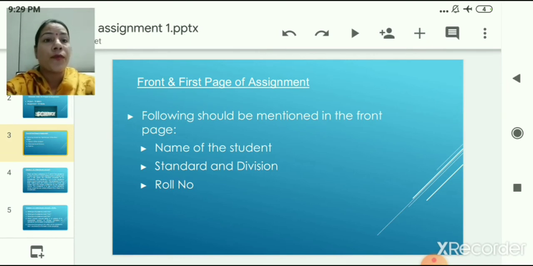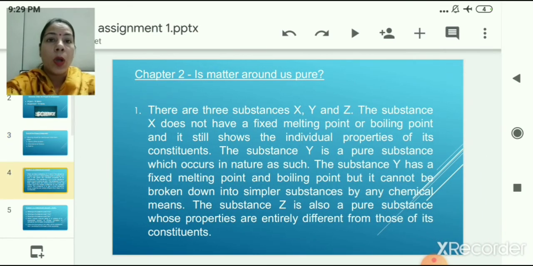On the front page or the first page of your assignment you will write some general information about you, like your name, standard, division and roll number. Like the project, here also on the front page of your assignment you will write your general information. On the second page you will start with the questions which are given to you as assignment. You need not write the questions, you can directly come to the answer.